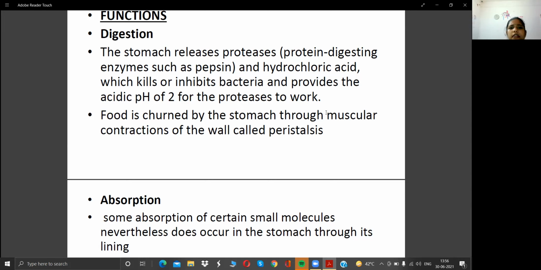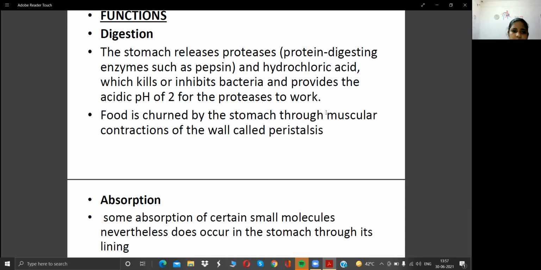Next, food is churned by the stomach through muscular contraction of the wall. The food movement caused by muscular contraction is called peristalsis. Peristalsis also occurs in the stomach, and food moves through the stomach to the small intestine; that movement is called peristalsis.